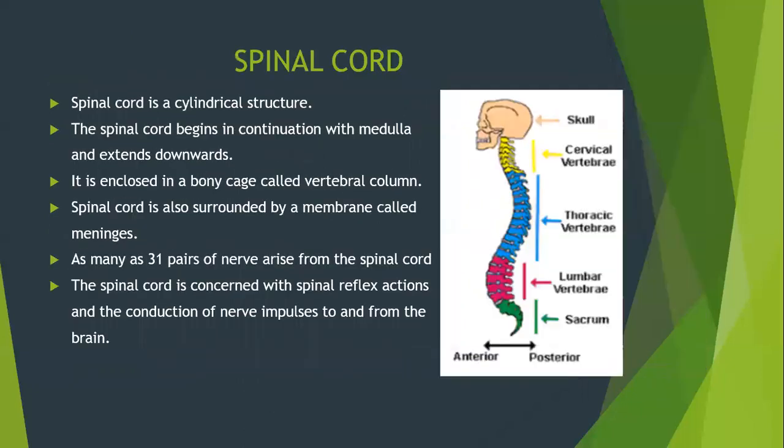Next is spinal cord. Spinal cord is a cylindrical structure. The spinal cord begins in continuation with medulla and extends downward. It is enclosed in a bony cage called vertebral column. Spinal cord is also surrounded by a membrane called meninges. As many as 31 pairs of nerves arise from the spinal cord. The spinal cord is concerned with spinal reflex actions and the conduction of nerve impulses to and from the brain.